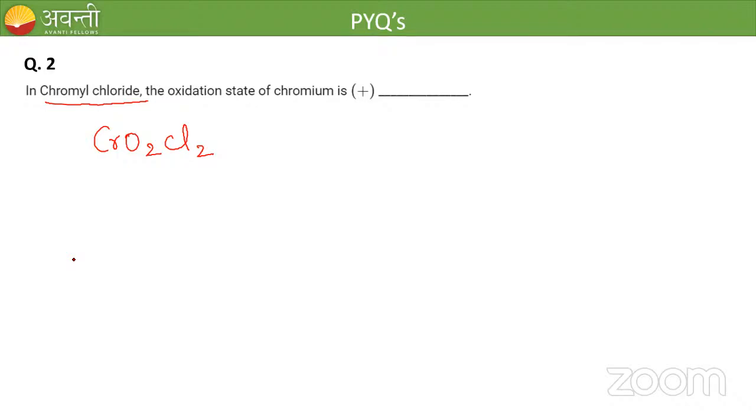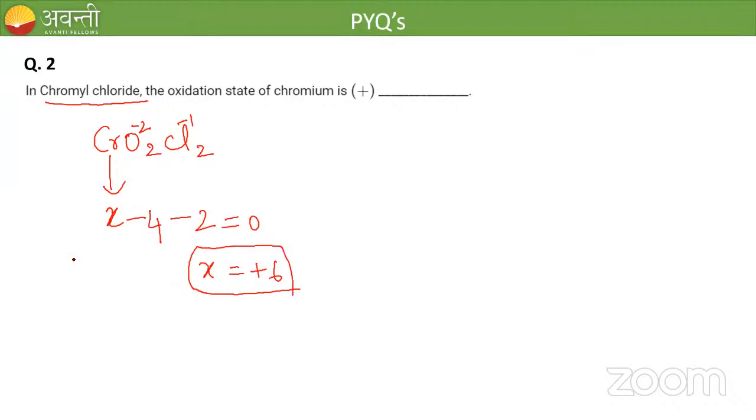+6. Sure. Anika says +5. Okay, let's check. Here we have chromium; take that chromium as X. For each oxygen, we have to give -2, so 2 into -2 is -4. For each chlorine, we have to give -1, so 2 into -1 is -2. The sum is equal to 0, so X is equal to +6.